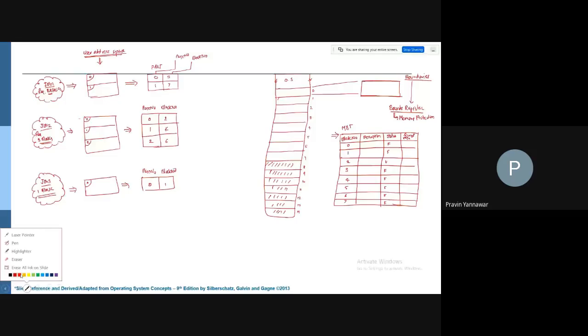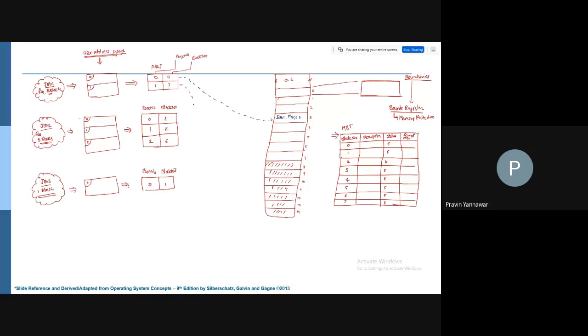So, which means this particular page, I'll use a different color. Job 1, page 0 will be placed here.